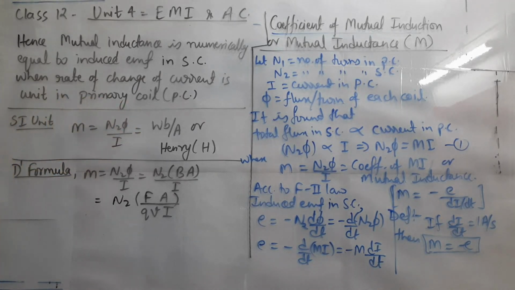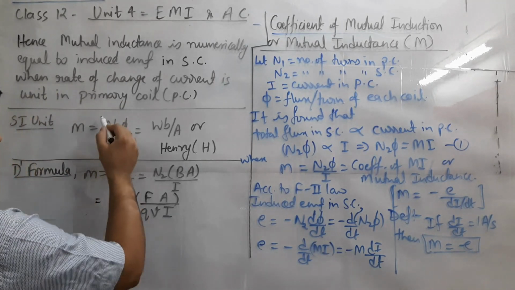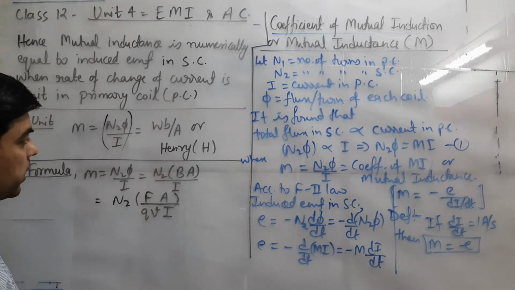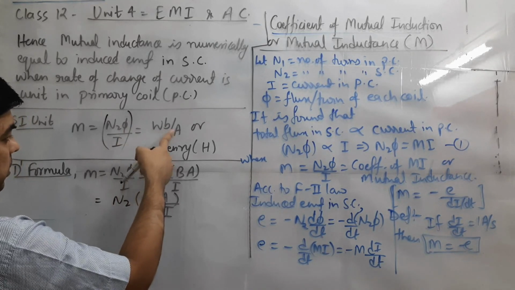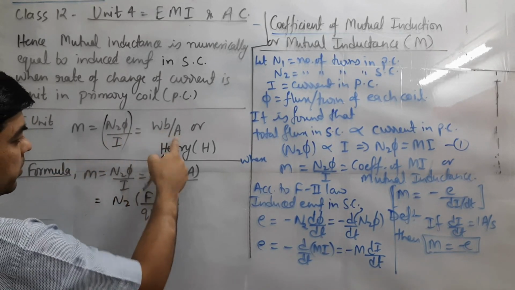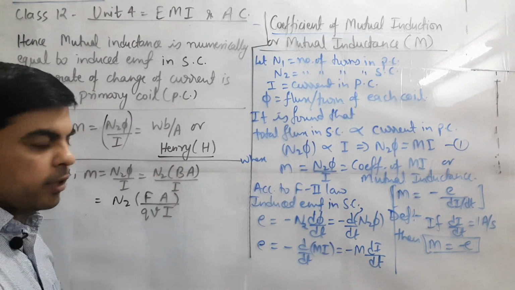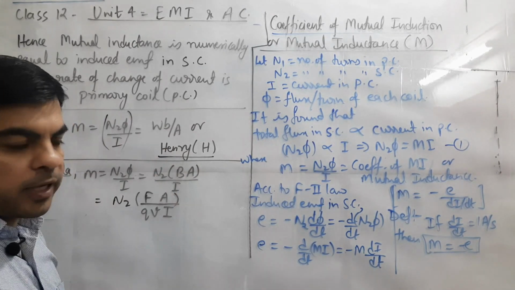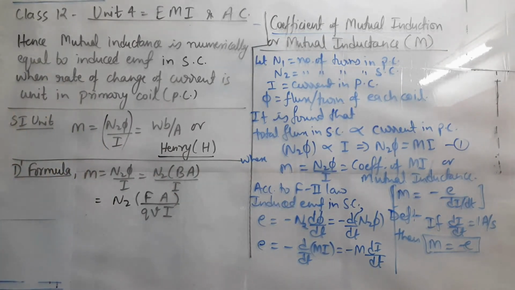In the same way, using the same form, we can give the SI unit for the term M, which is N2 phi by I. N2 is unitless. For phi it is Weber, for current it is ampere. So Weber per ampere, also known as Henry, denoted by capital H. The same unit we have used for self-inductance also.